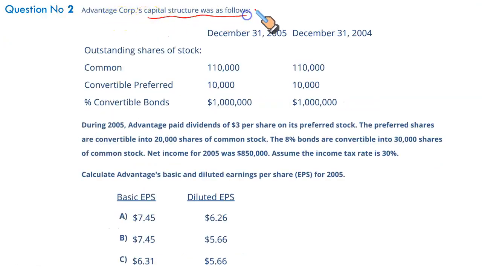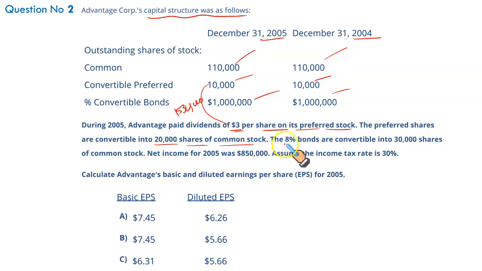Advantage Corporation's capital structure was as follows. Outstanding common shares were the same in the last year and the current year. Convertible preferred stock and convertible bonds, right? During 2005, Advantage paid a dividend of $3 per share on its preferred stock. How many preferred stock were there? Convertible preferred stock, 10,000. So 10,000 times 3 gives us preferred stock dividend of $30,000. Then the preferred shares are convertible into 20,000 shares of common stock. Fine. Then there are 8% bonds that are also convertible into 30,000 common shares.